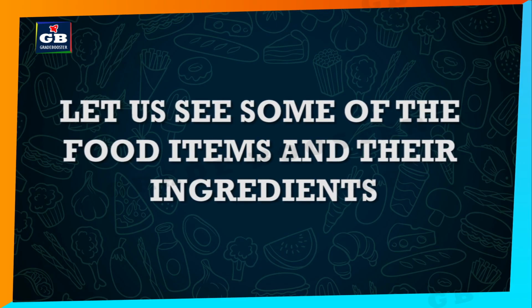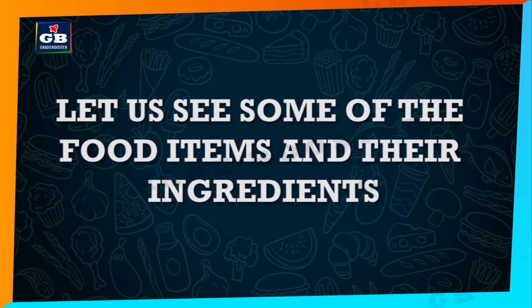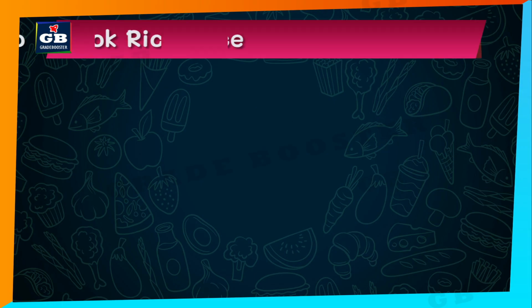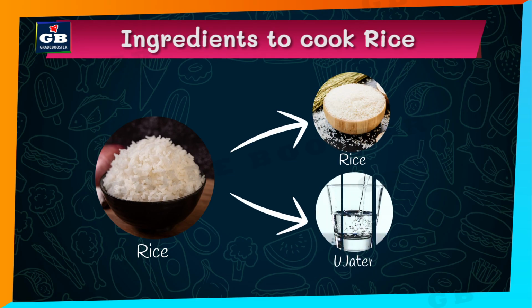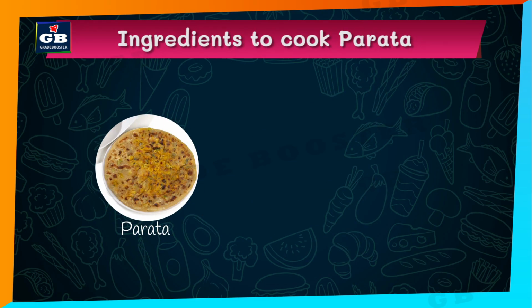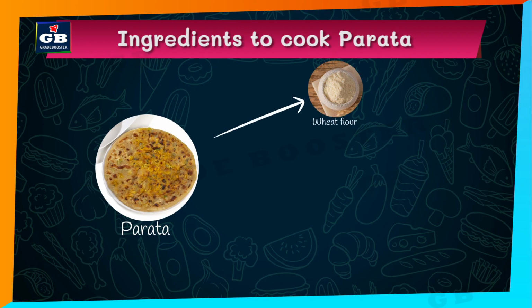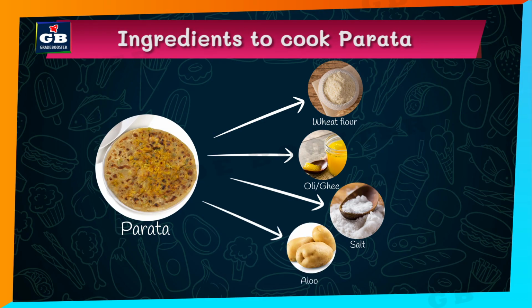Now, let us see some of the food items and their ingredients. For example, if you wanted to cook rice, it needs rice and water. And if we want to cook paratha, do you know what are the ingredients needed? Yes, wheat flour or maida, oil or ghee, salt, aloo.